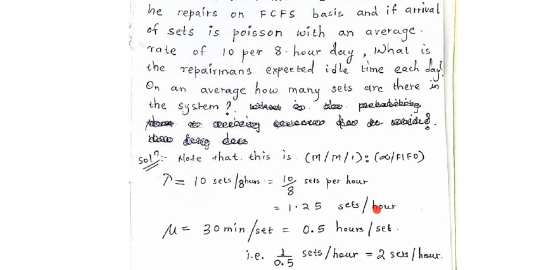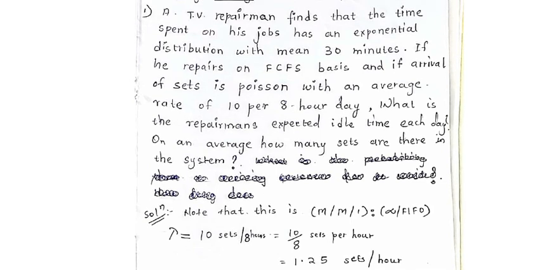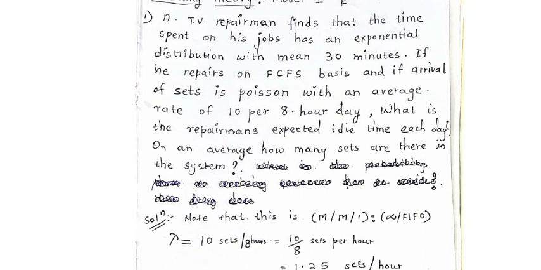Then what is mu? Mu is nothing but the service rate, that means the number of customers served per unit time. The unit of time is 1 hour. So what information does this problem give us about the service time? It says his job has an exponential distribution with a mean of 30 minutes.